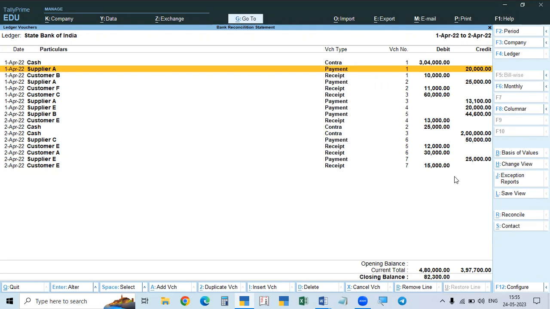In the statement, the balance will be different from the bank account balance in our Tally. Why will they be different? Because when you debit, they will credit, so both should be okay and there should be no difference. But it means something we have entered has not been entered by the bank on the opposite side, so it is not reflected in the bank. Similarly, some items entered in the bank may not be reflected in our books. So what are the reasons?